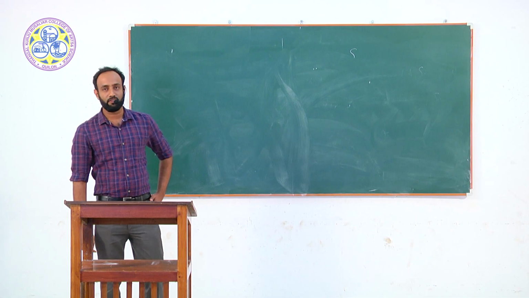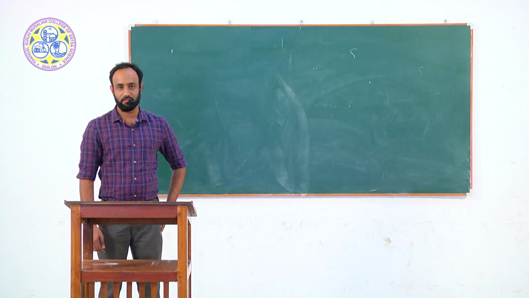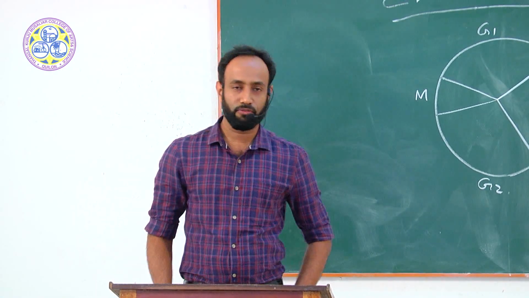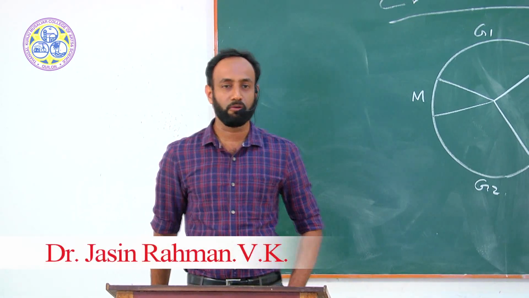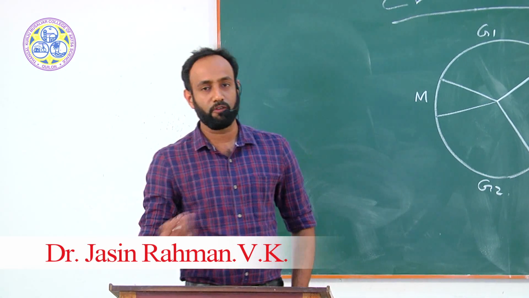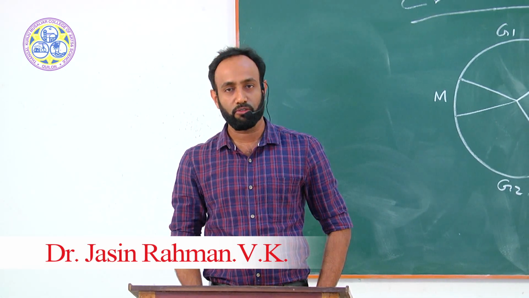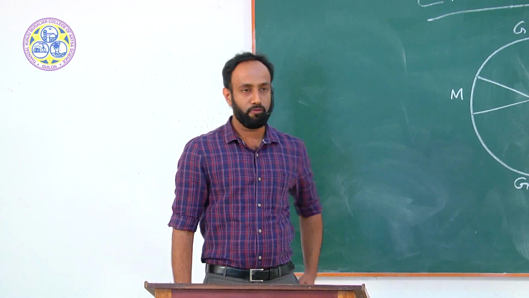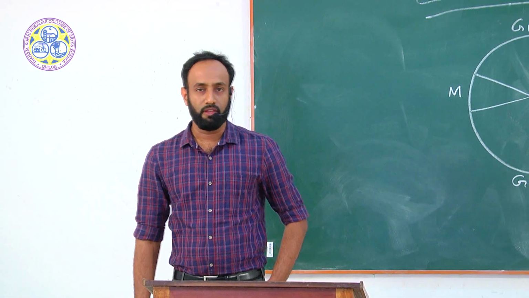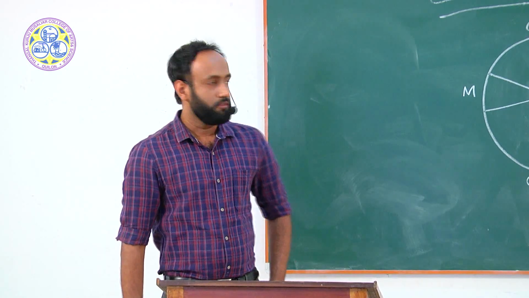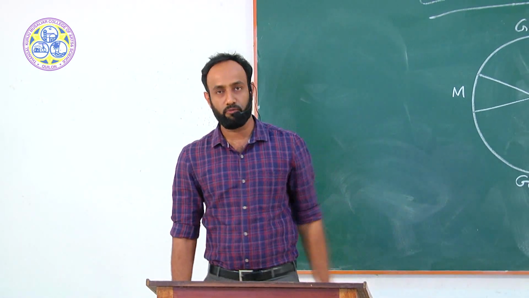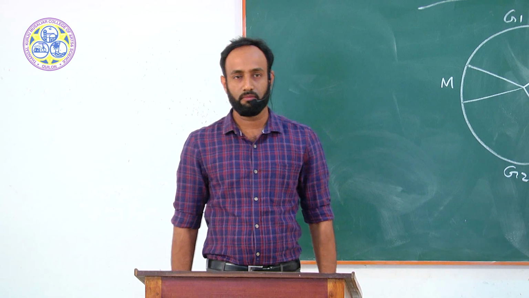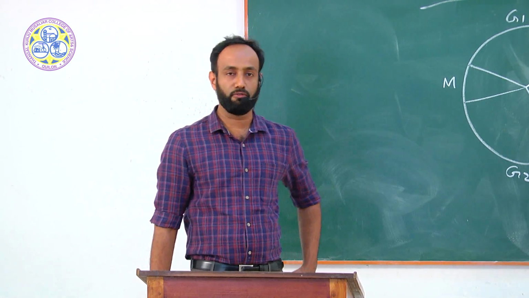Let's have a discussion on the cell cycle in today's class. All cells have to divide, though some cells like neurons do not. These cells have to divide for the continuous multiplication and the growth of the organism. The cell cycle is divided into many phases: M phase, then interphase. This interphase is again divided into three phases: G1 phase, S phase, and G2 phase.